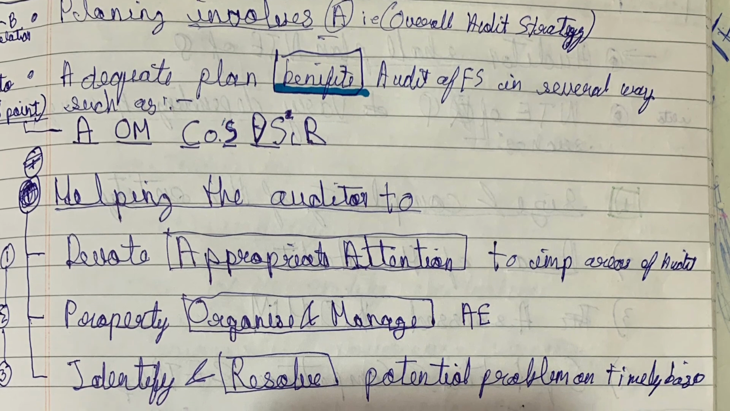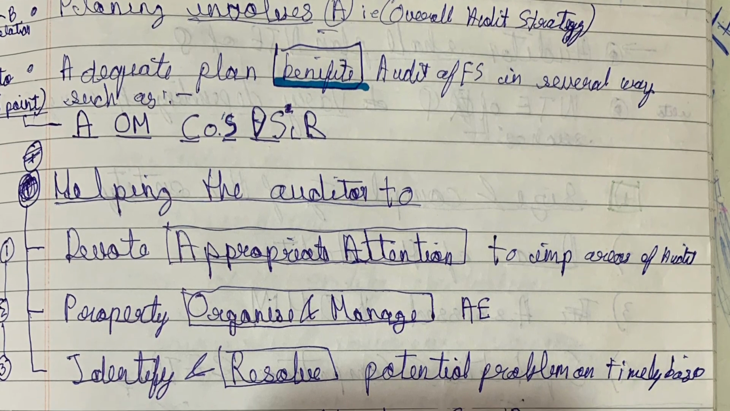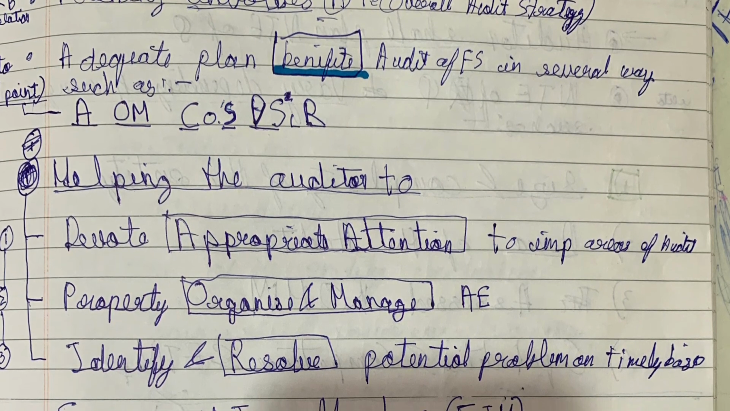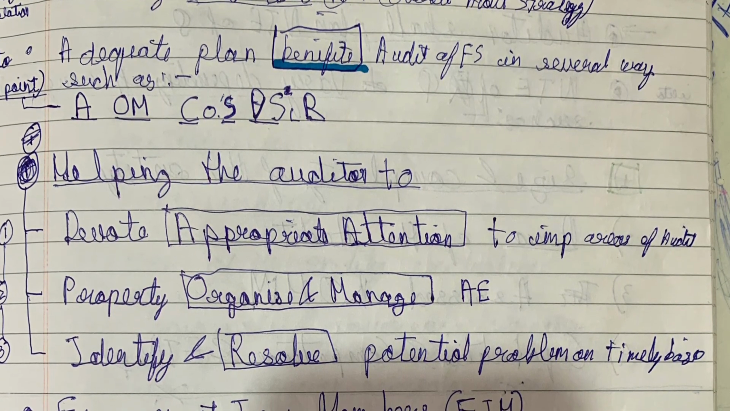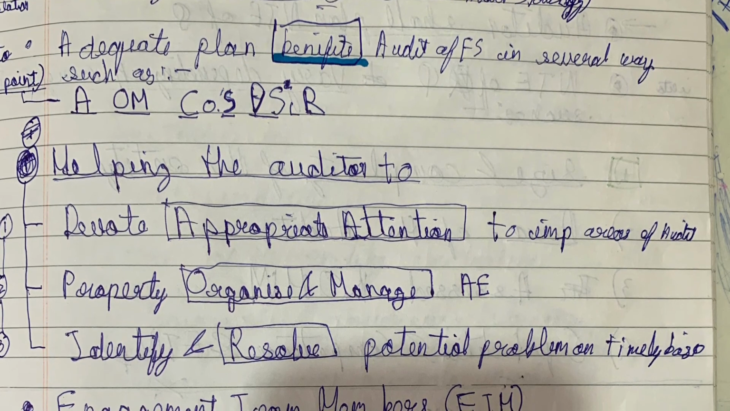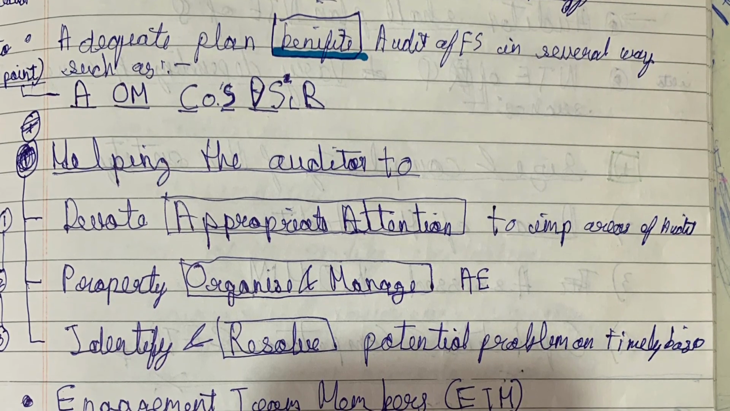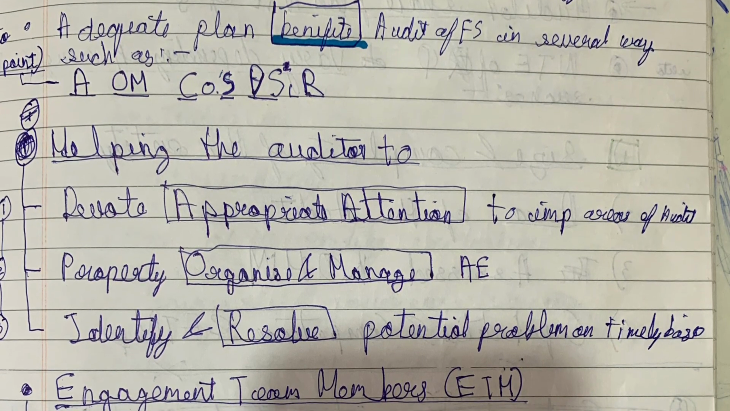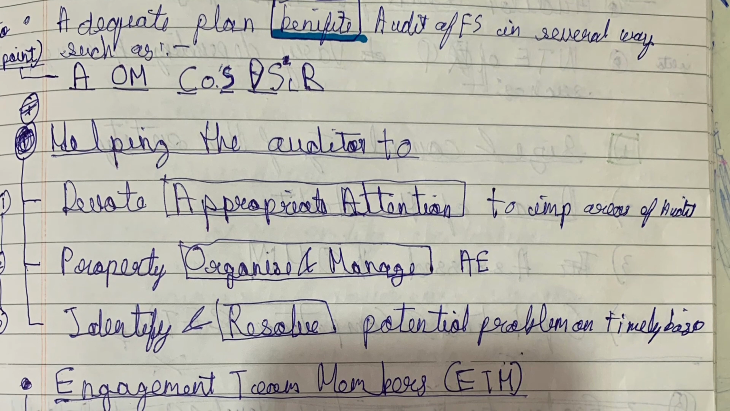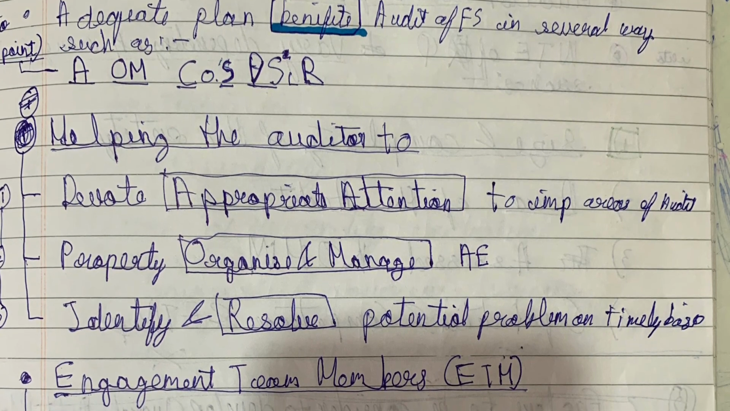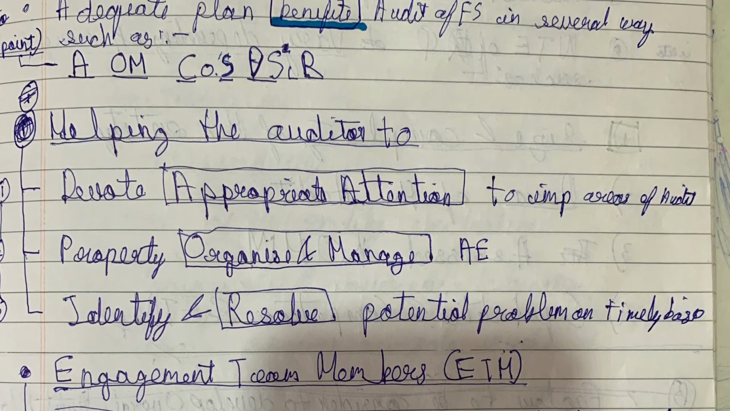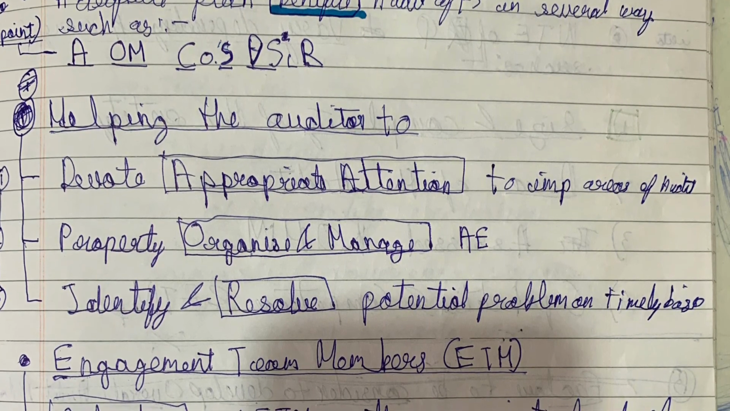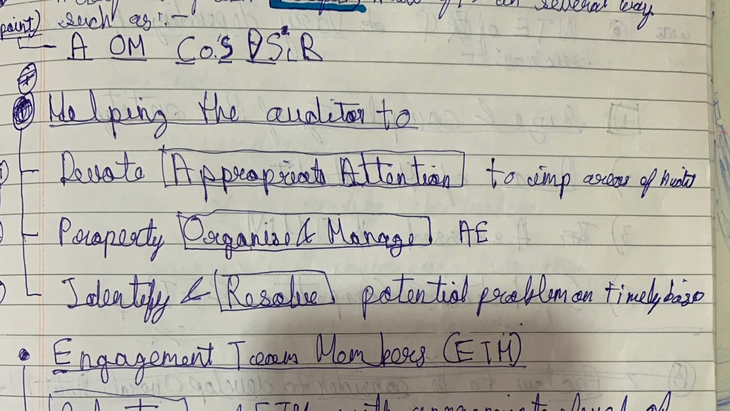Take study plan. If you make a study plan, it helps to devote appropriate attention to important areas. We identify important questions and plan in such a way that first we will complete important questions, then we will do remaining things. So same planning helps the auditor to devote appropriate attention to the important areas, and planning helps to organize and manage audit engagement, identify and resolve potential problem on timely basis.